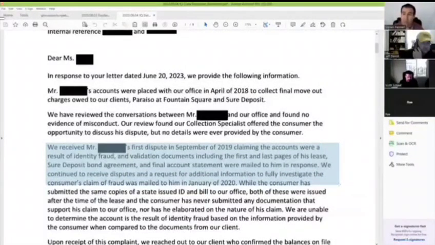Again, that is problematic from my position here when to hand this off to a lawyer. We cannot just gloss over that when these people are saying that there were alleged allegations of fraud. Because if it's not fraud and they're alleging fraud, that's a problem. Mailed to him in 2020.